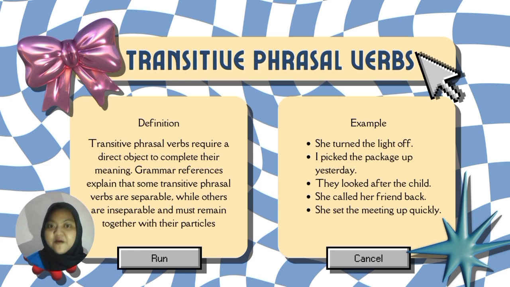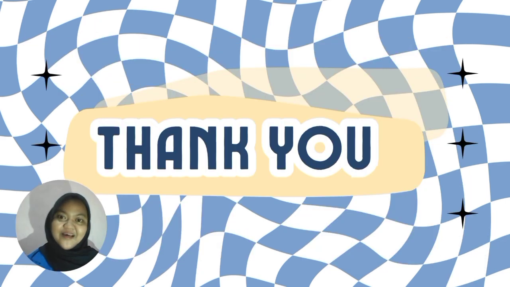So, to sum up, phrasal verbs are an important part of English vocabulary, especially transitive and intransitive phrasal verbs, which differ based on whether they need an object or not. By understanding how these phrasal verbs work and how their particles affect meaning, we can use them more accurately in both spoken and written English.